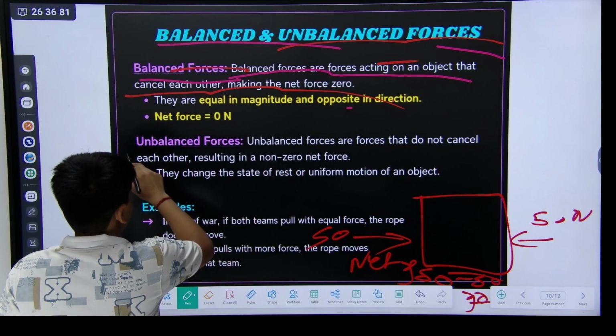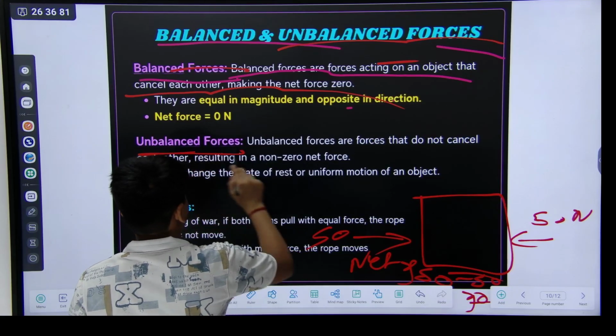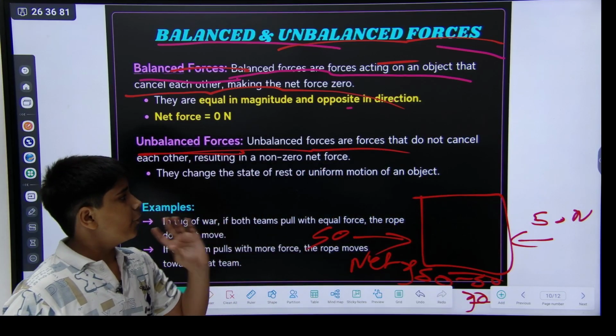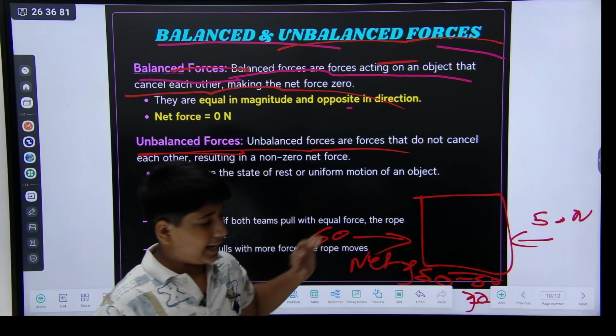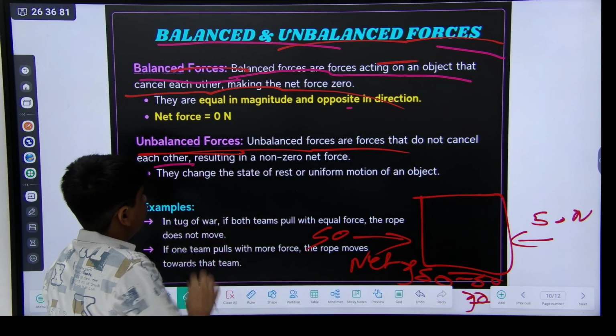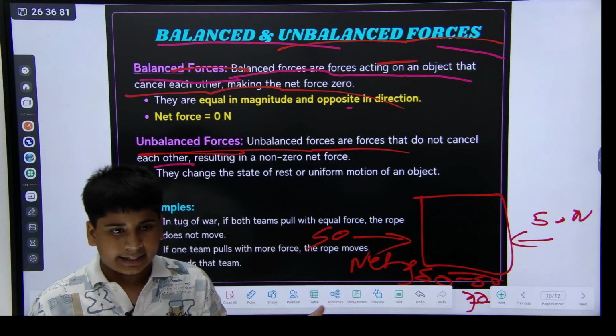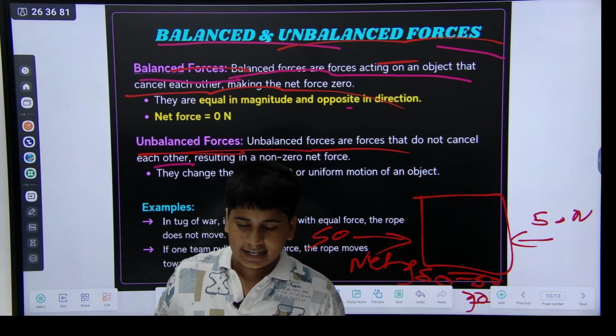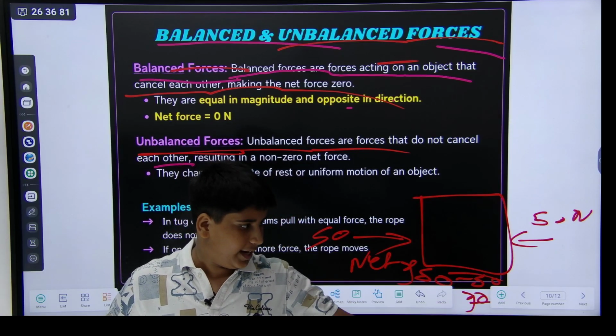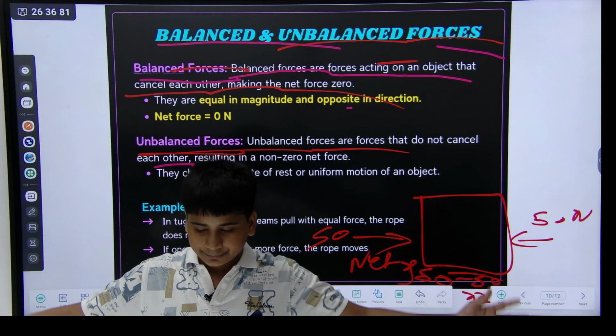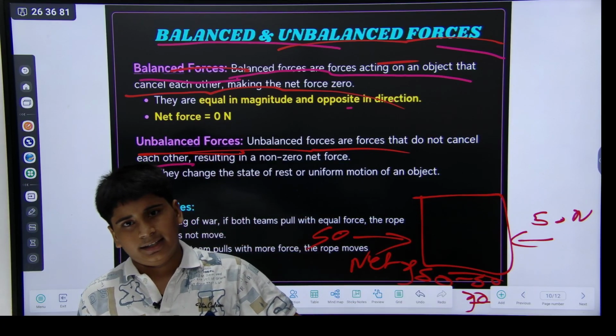Okay, unbalanced force. What is unbalanced force? Unbalanced forces are forces that do not cancel each other, resulting in motion. Like here are 3 friends. One friend is in the center, and 2 friends are on the sides.